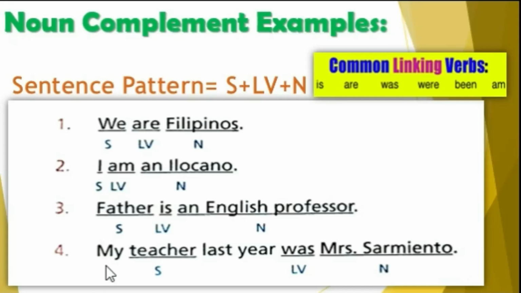Number 4, my teacher last year was Mrs. Sarmiento. The word teacher here is your subject, and the word was is your linking verb, and the word Mrs. Sarmiento is your noun. This sentence can be considered as noun complement.